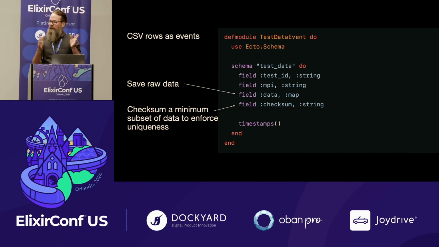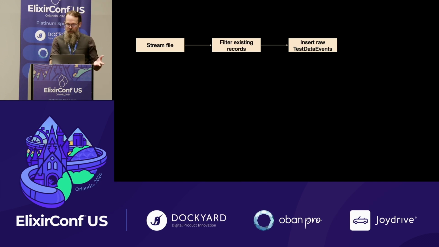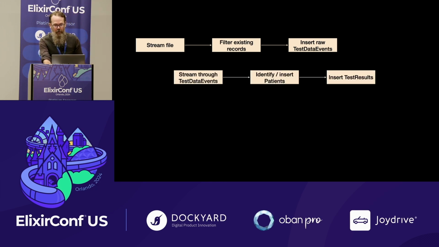We actually can take a subset of the data, use hashing algorithms to hash to some string, and put a unique column on that and let the database not allow us to put a duplicate record in. And with this, we can start to say, okay, stream the file, filter the existing records, which is actually more just based on checksums, insert raw test results or events.